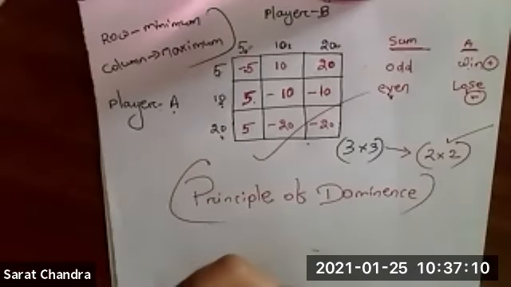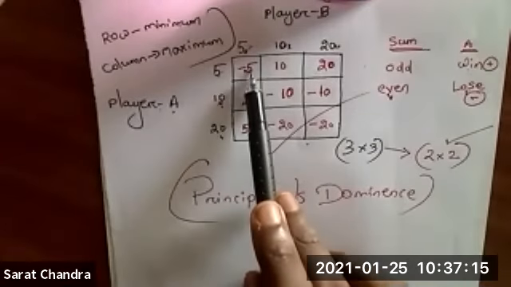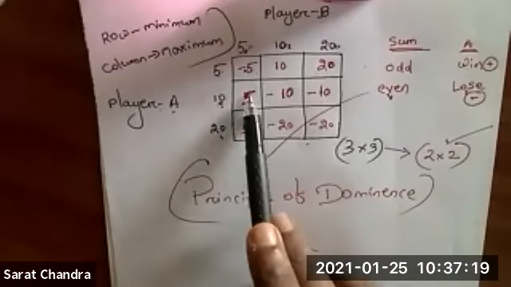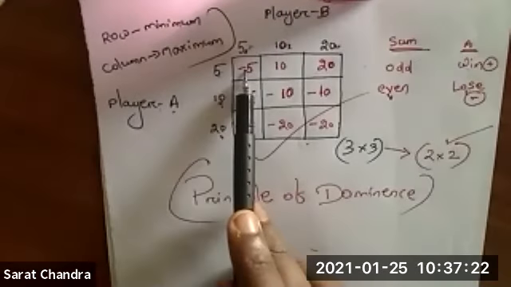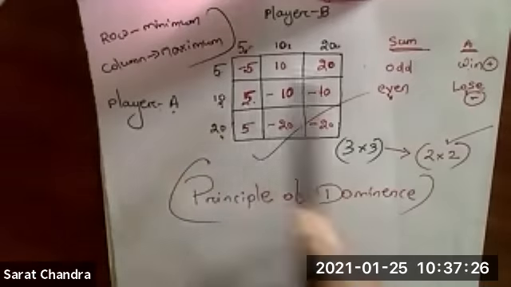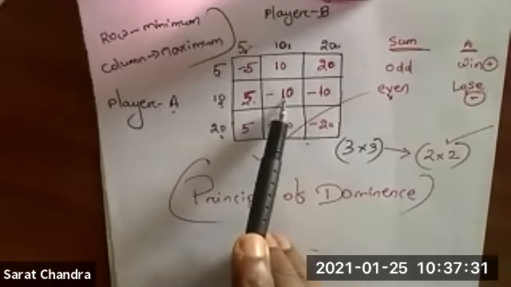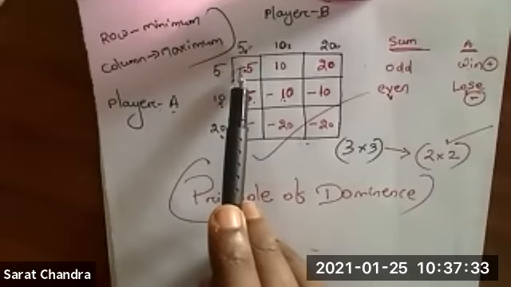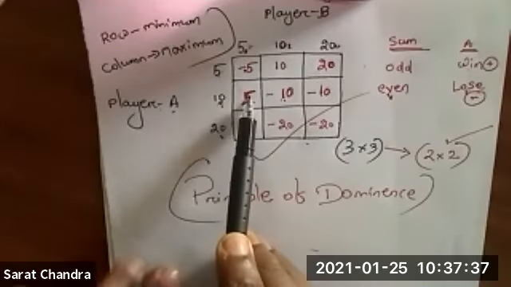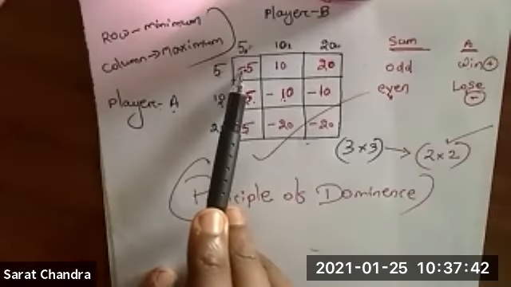Here we will take row 1 and compare it with the corresponding row. Here -5, here 5. So -5 is less than 5. Correct. Here 10, here -10. So 10 is not less than -10. So the condition is not satisfied between row 1 and row 2. Now we will come to row 1 and row 3. Row 1, this value is -5, this value is 5.